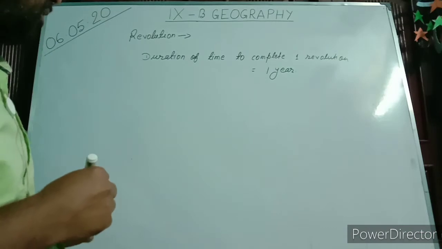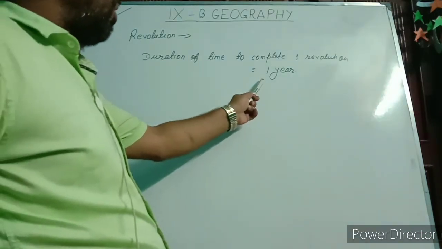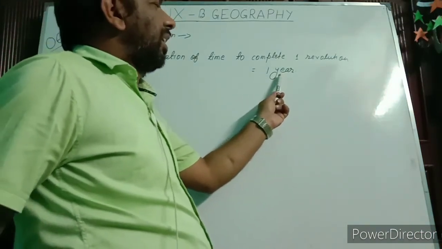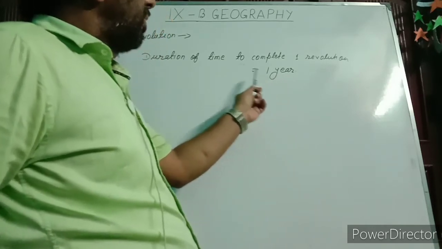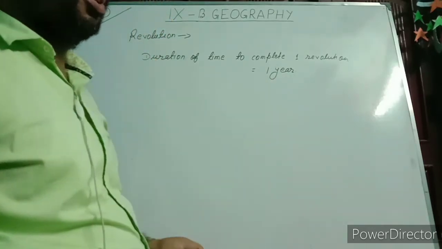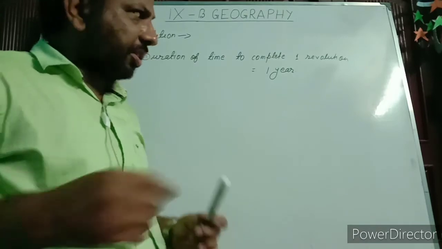But in fact, this is not the real time that the earth takes to complete one revolution around the sun.